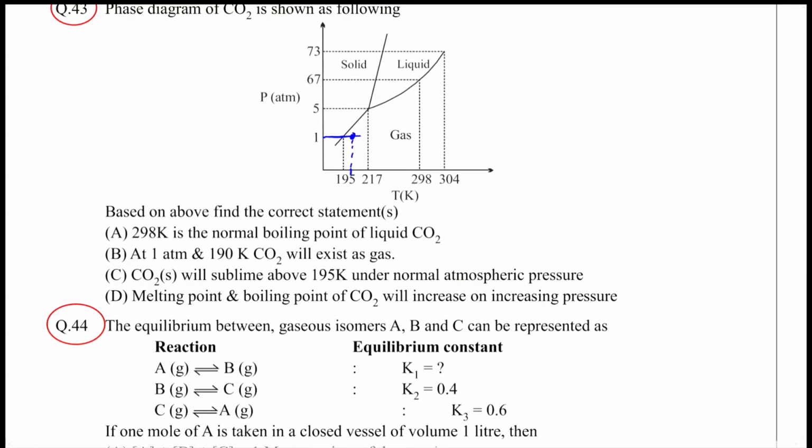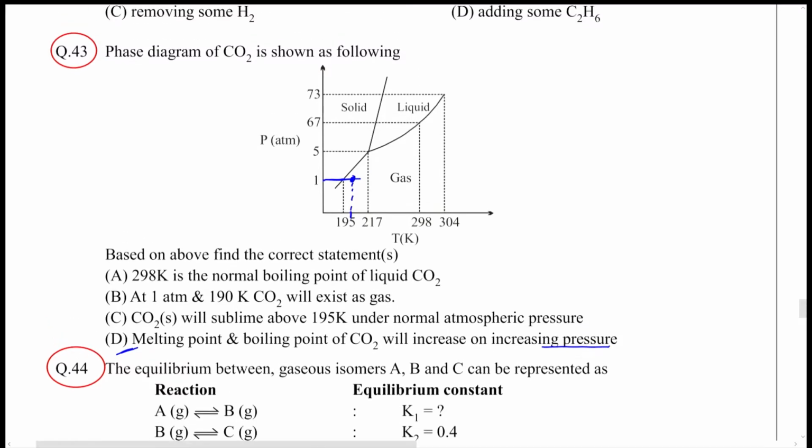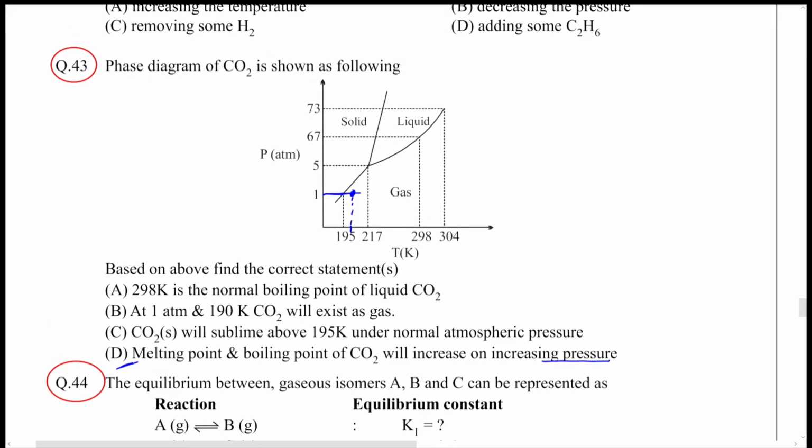The last bit is that the melting point and boiling point of CO2 will increase on increasing pressure. That is correct. If you increase pressure, the value of temperature for the solid-liquid transition increases. Higher pressure gives you a higher value of temperature, and the same is true for the liquid-gas transition as well. So when you increase pressure, both the melting as well as boiling point of CO2 will increase.